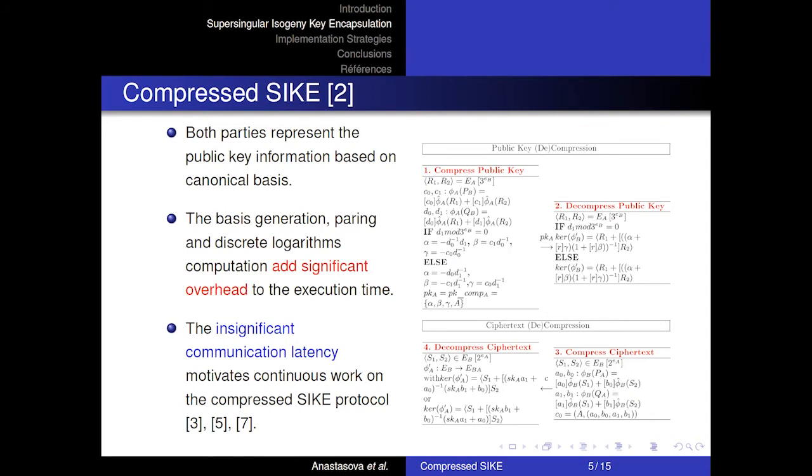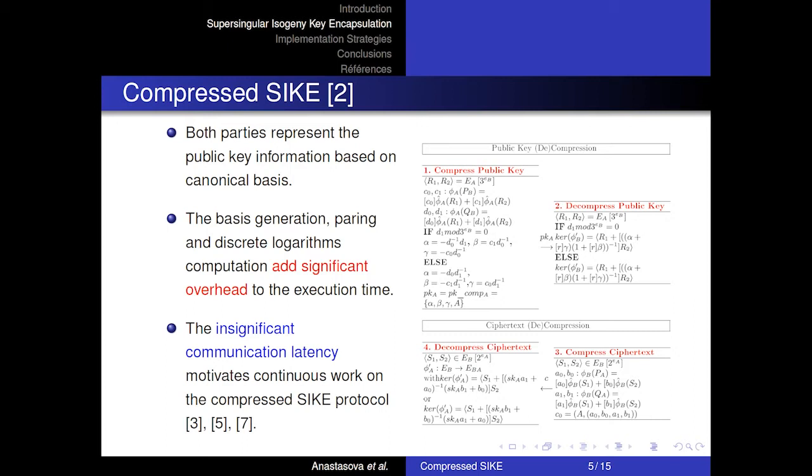In 2016, Azarderakhsh and his team proposed even further optimization of the supersingular isogeny key encapsulation mechanism, introducing the compression mechanism, where they decrease the key sizes by a factor of 4. The main idea behind the compression mechanism is to replace the curve points, part of the public key and the ciphertext information, with a shorter representation.